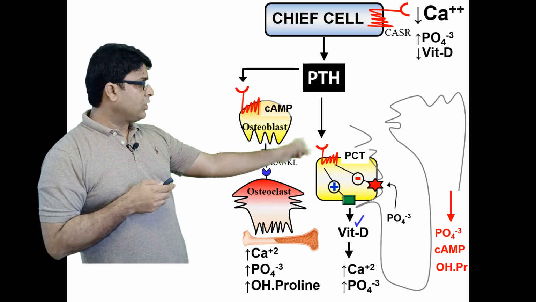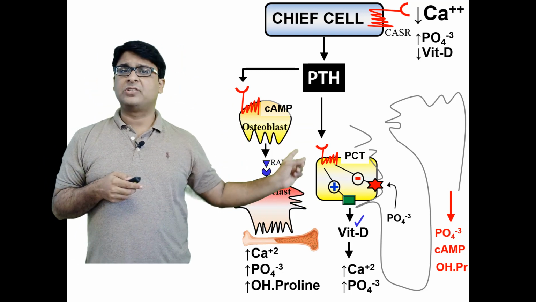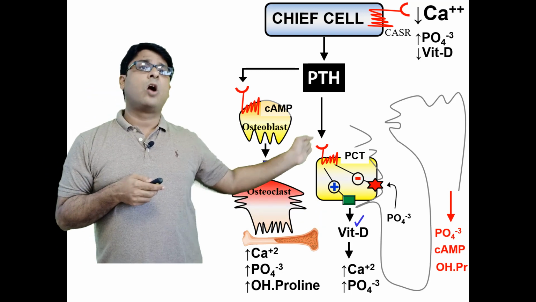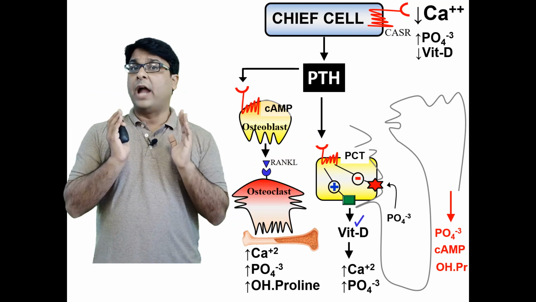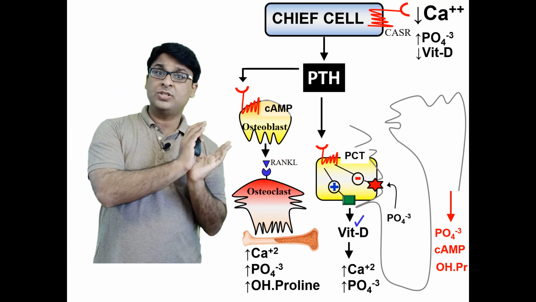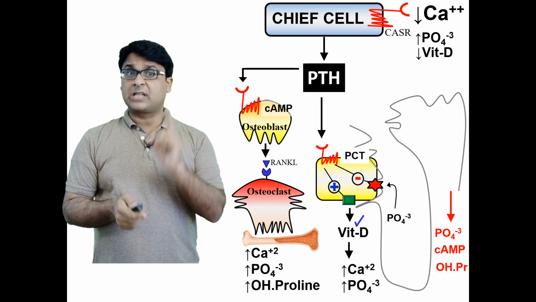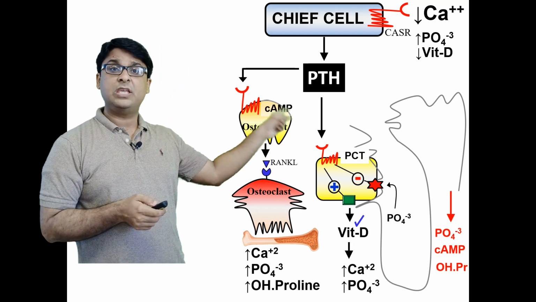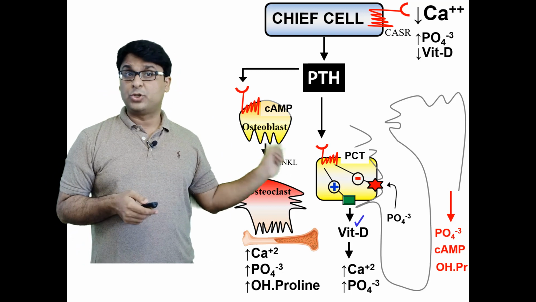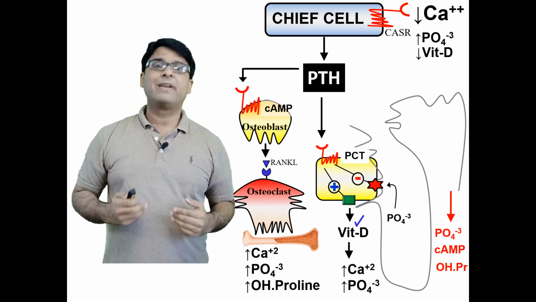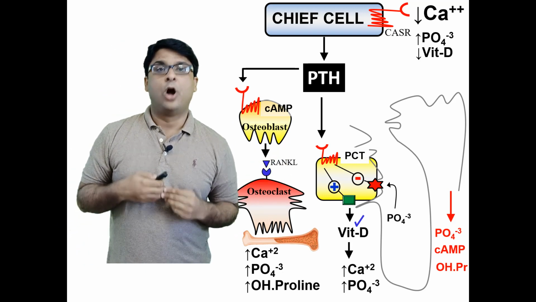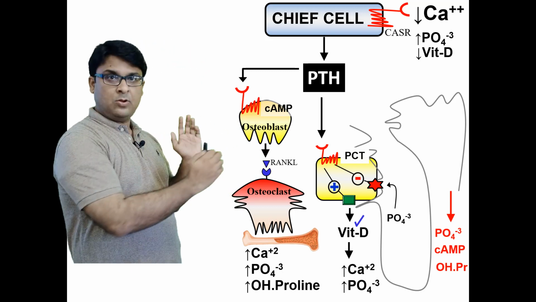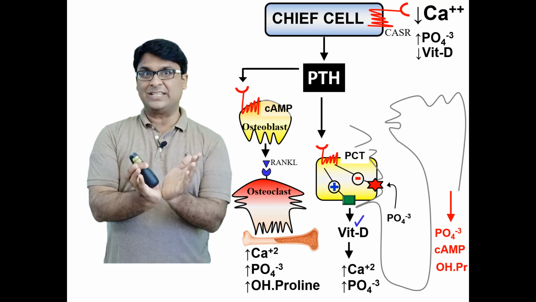By the way, in the urinary outflow, I've also mentioned that cyclic AMP will be released and hydroxyproline will be released. I told you hydroxyproline is coming from the bones and cyclic AMP is coming from overactivity in the proximal convoluted tubule. Overactivity of what? Overactivity of parathyroid hormone, okay? So up till now, this should all make sense to you.